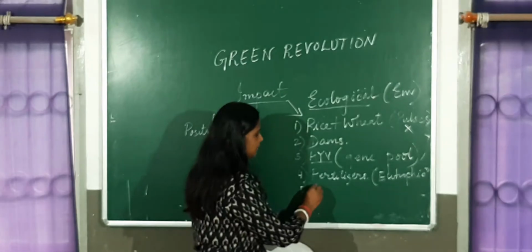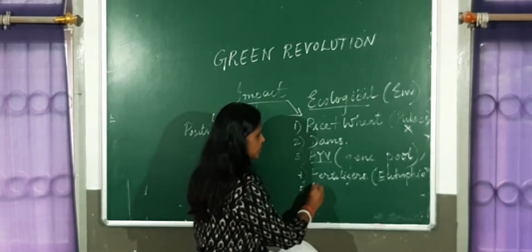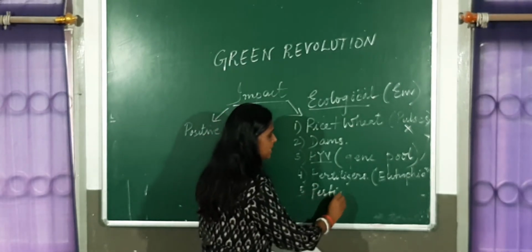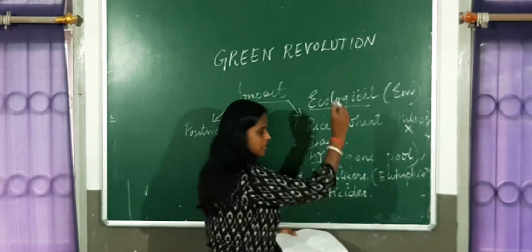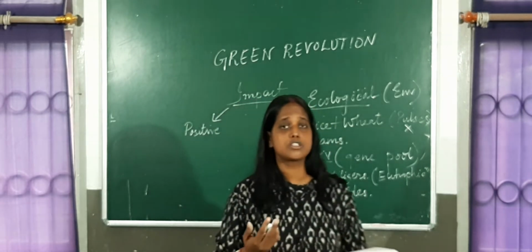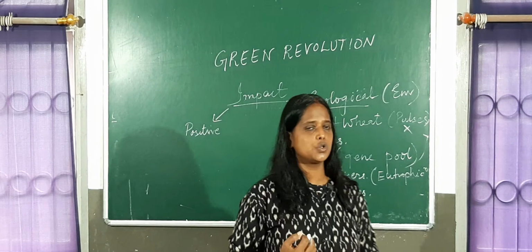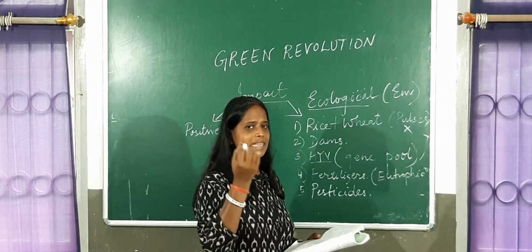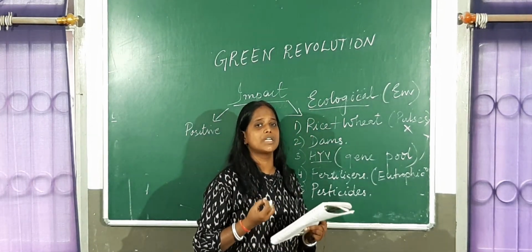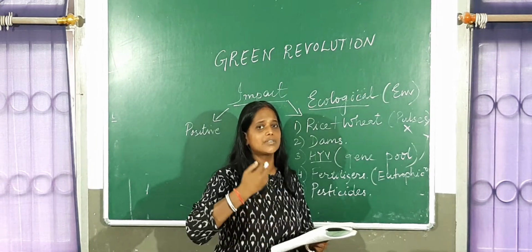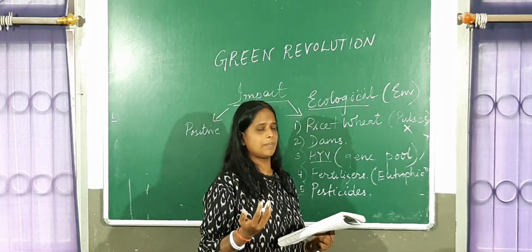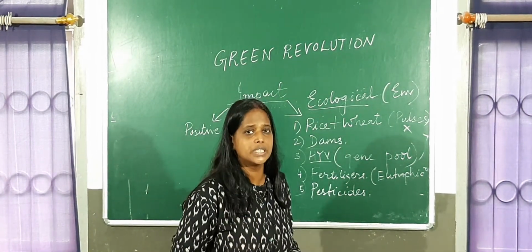And the last one, we used pesticides, all chemical pesticides. DDT basically was used during the Green Revolution, because of which the pests became resistant. Even after the continuous application of pesticides, the pests wouldn't die.